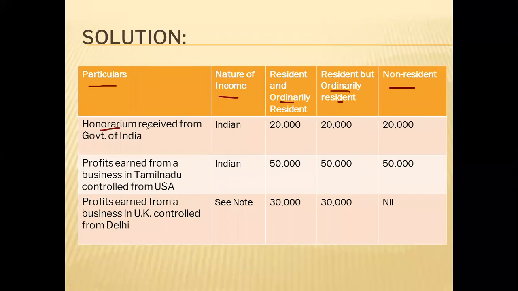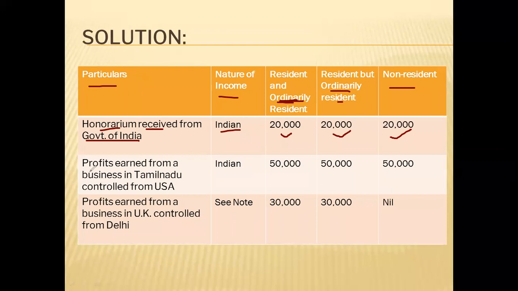See, honorarium received from Government of India. This is an Indian income, we have understood. If it is an Indian income, all the three will be liable to pay the tax. So you should write the amount in all the three columns. Ordinary resident will also pay, not ordinary will also pay, and non-resident will also pay.